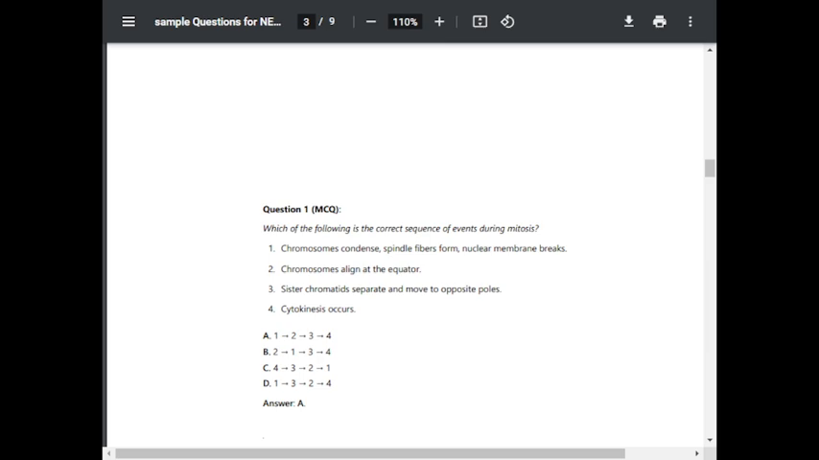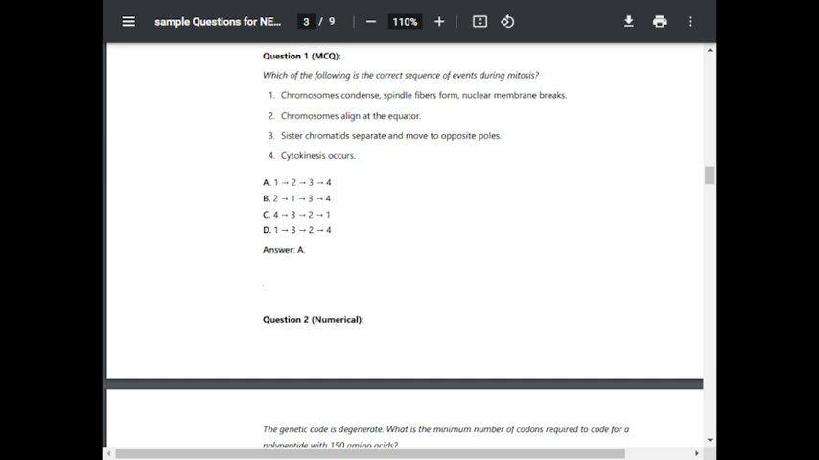B, 2 1 3 4. C, 4 3 2 1. D, 1 3 2 4. The correct answer is A, 1 2 3 4. The sequence will be 1 to 2, 2 to 3, 3 to 4.